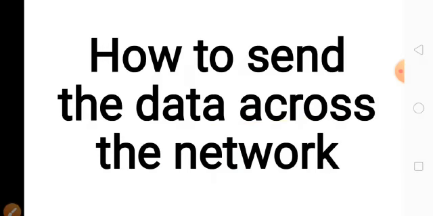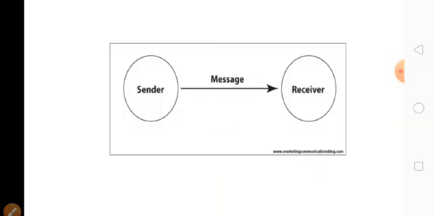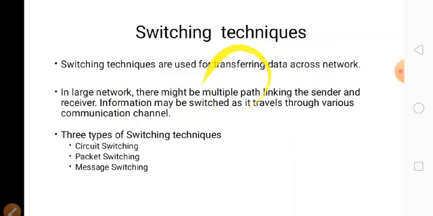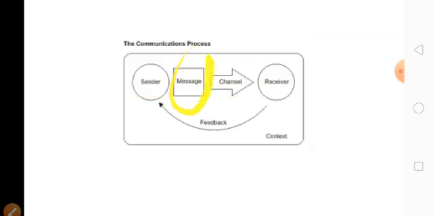Next, I said the purpose of the network is to send the data from one place to another place. Here, how to send the data across the network is the big question. To send the data, we need a sender and we need a receiver. Not only sender, we need a message as well as the channel. The message is to be sent through this channel to reach the receiver.